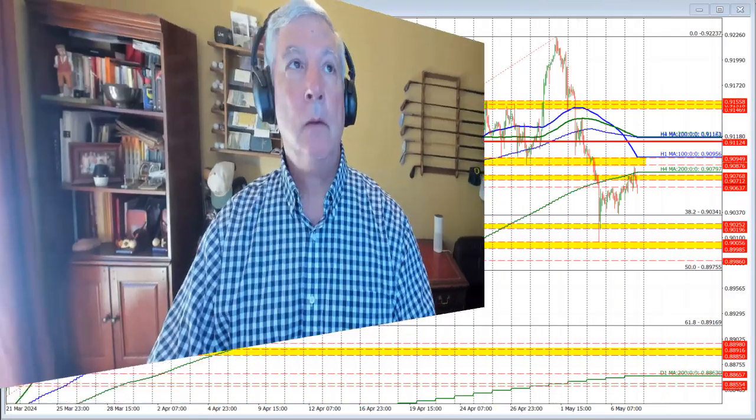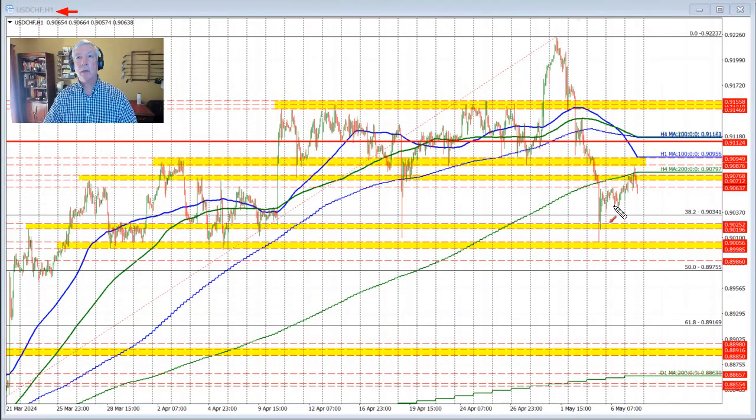Let's get started. Looking at the hourly chart of this currency pair, in trading on Monday, we saw up and down price action closing near the highs, and that momentum continued into the Asian session. The high price in the early Asian session moved up to test the 200 bar moving average on the 4-hour chart. That's this green line right here.